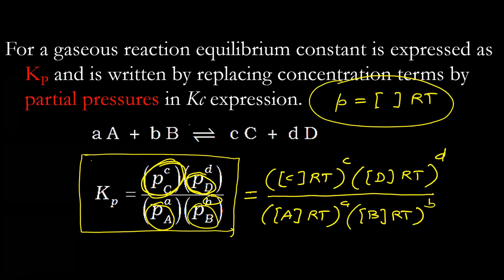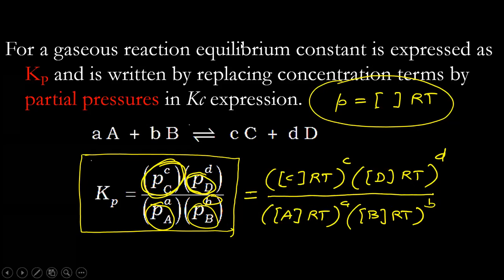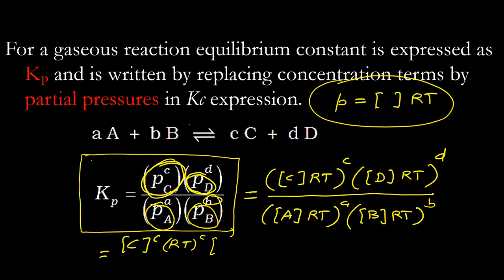I hope you are clear till here. Okay, good, very good. So if you are clear till here, mathematically we can now write it as [C] to the power c, RT to the power c, [D] to the power d, RT to the power d.